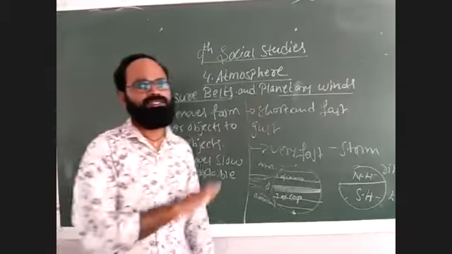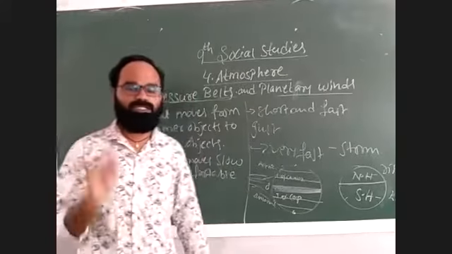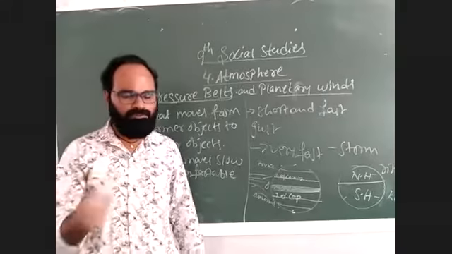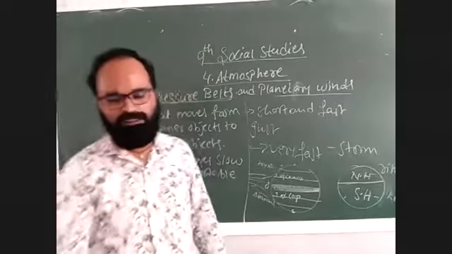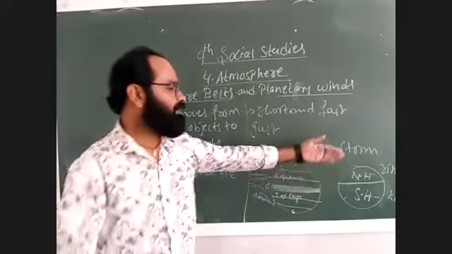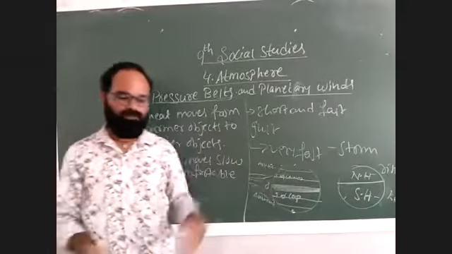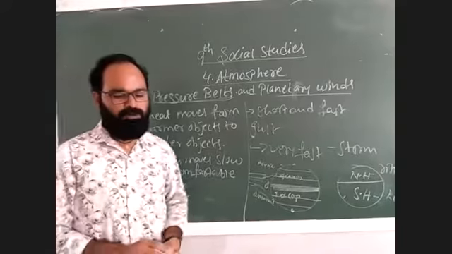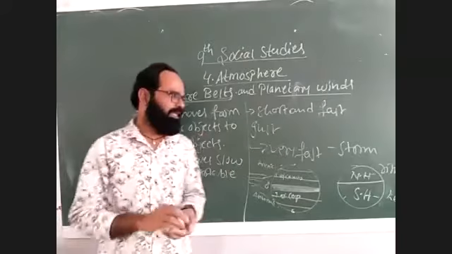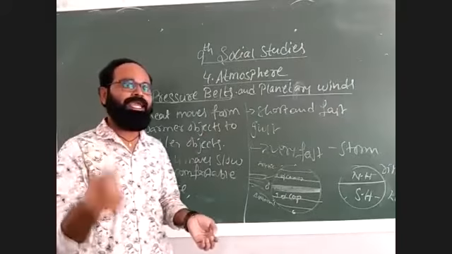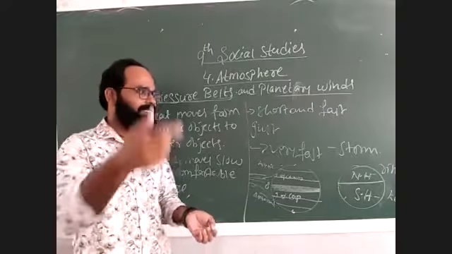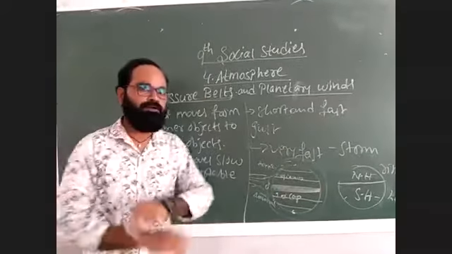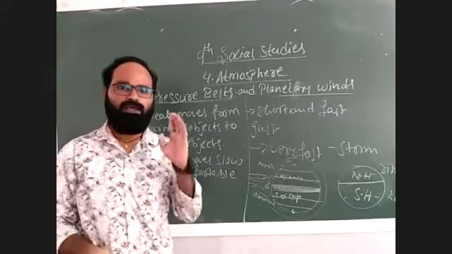It happens because of the rotation of the Earth, which continuously rotates on its own axis. Due to that particular rotation, the northern hemisphere and southern hemisphere have a reversal of winds. Okay. Then the atmosphere always surrounds the Earth in all directions. What is an atmosphere? A thin layer of gases which completely surrounds the Earth is called an atmosphere.